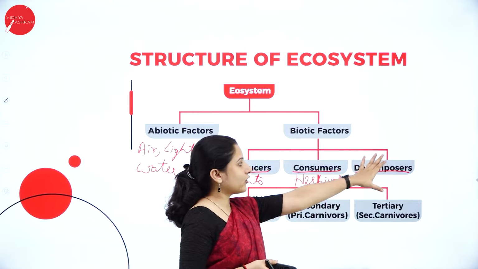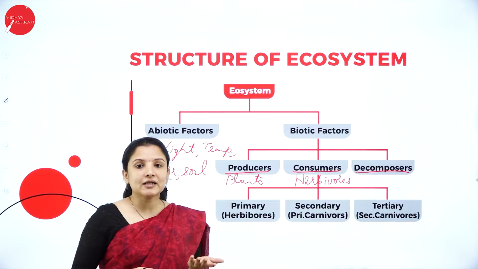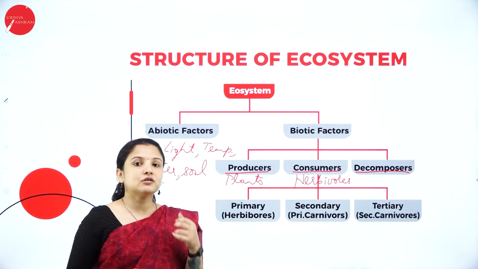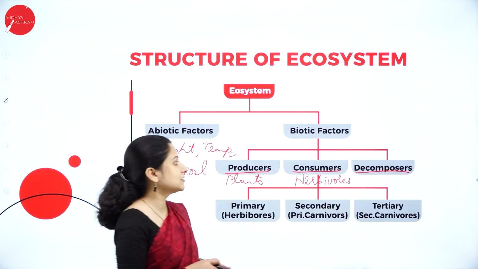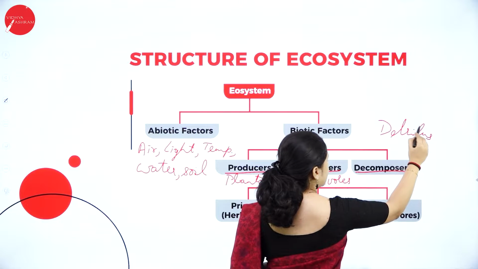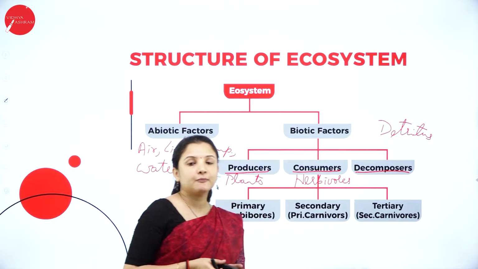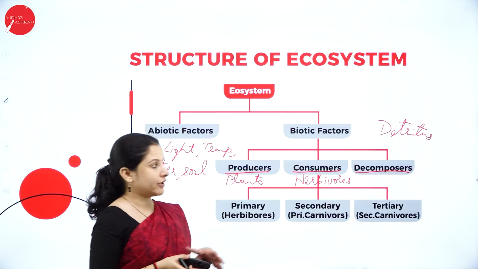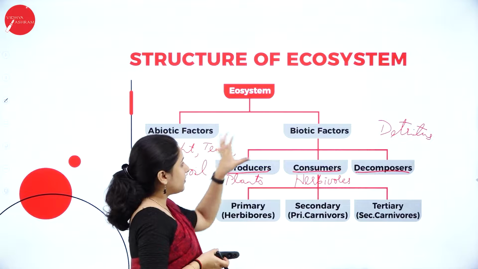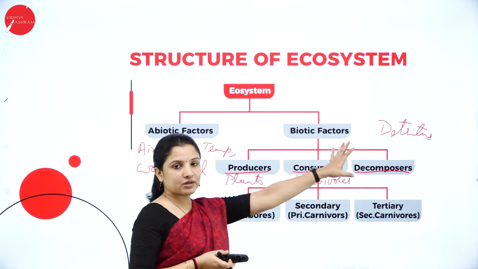Next, under biotic factors, we have decomposers. Decomposition means to decay something, right? The best decomposers that we have in the environment are the microorganisms such as bacteria and fungi, which are the saprophytes. And also we have the detritivores. So these are organisms such as the earthworm. Earthworms also help in decomposition, right? They help in decomposition and increasing the fertility of the soil. So they come under the detritivores. So all these come under the decomposers. So the biotic factors are producers, consumers and decomposers.